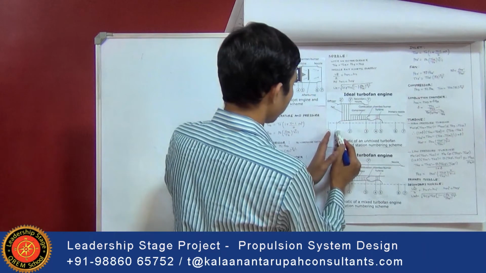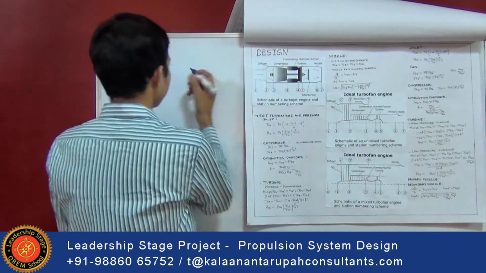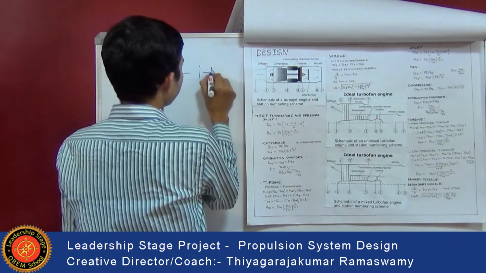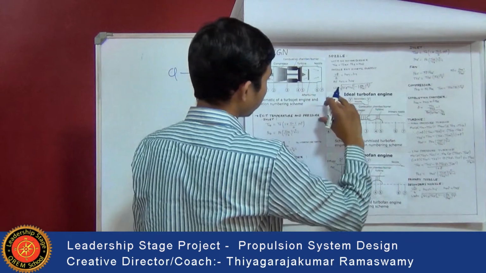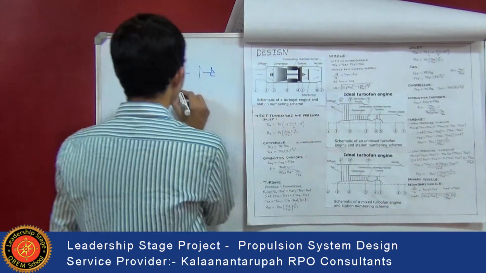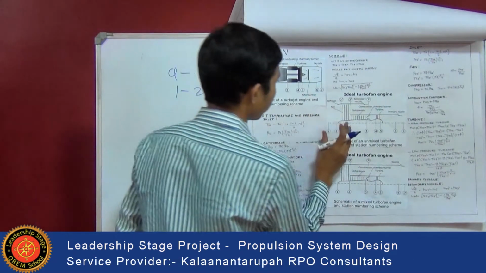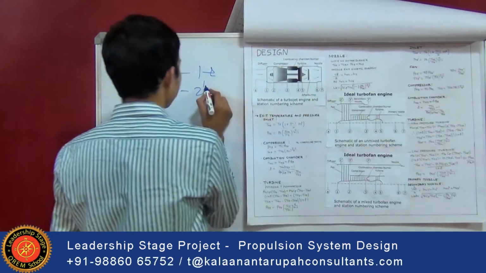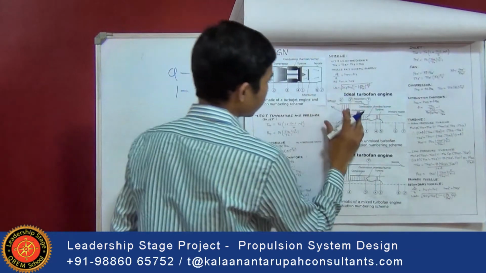In the A1 region, air is taken from the outside, then from 1 to 2 dash it is decelerated in the diffuser.